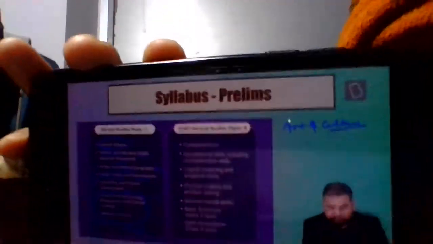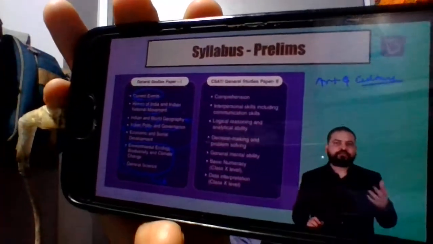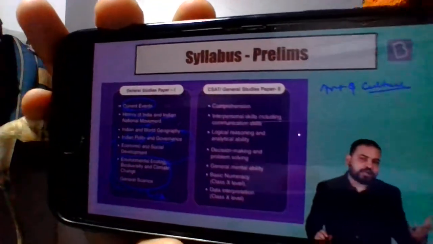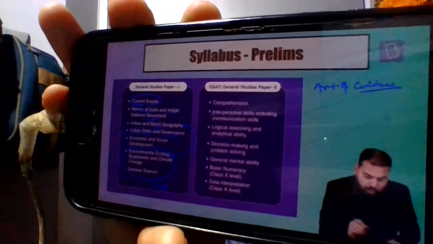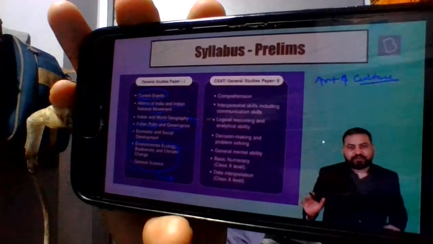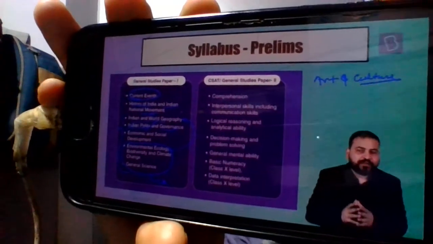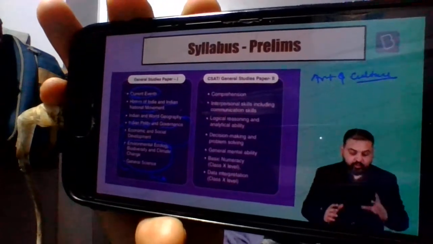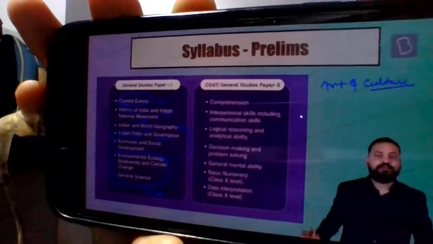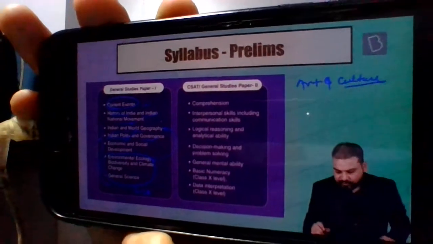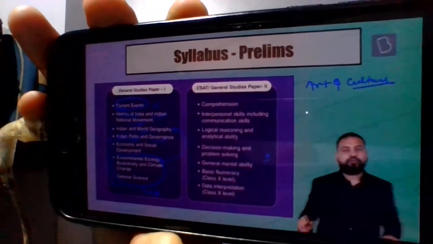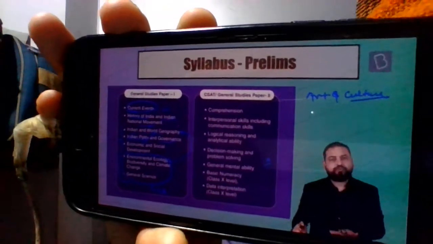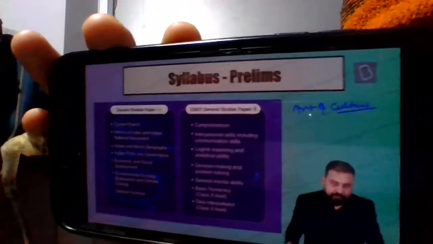Sometimes, as you all know, environment and geography are very overlapping areas. So if questions on, let's say, fauna and flora come, it can be from any of these areas. So all these areas, what I'm trying to suggest here is that if you have read your newspapers properly, you are going to succeed in the exam. Of course, paper 2 of general studies does not require the newspaper, it is CSAT. So we are not going to talk about that in this session.